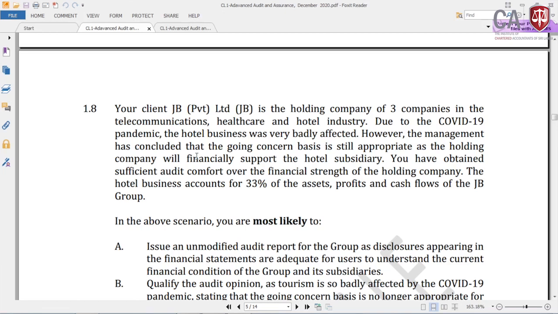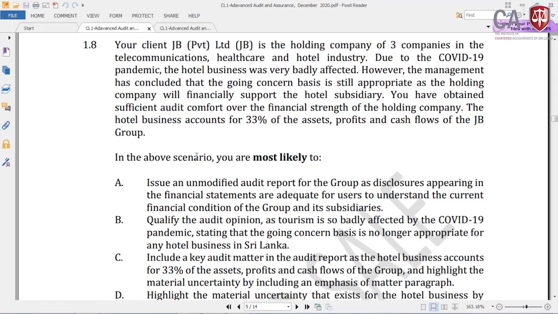Now we will see part A. Issue an unmodified audit report for the group as disclosures appearing in the financial statements are adequate for users to understand the current financial condition of the group and its subsidiaries. Issue an unmodified audit report, correct, for the group as disclosures appearing in the financial statements are adequate for users. That is correct. An unmodified audit report is given and those things are disclosed in the financial statements. That is correct. Let us see whether it is mostly correct. So here, answer A is correct, right.